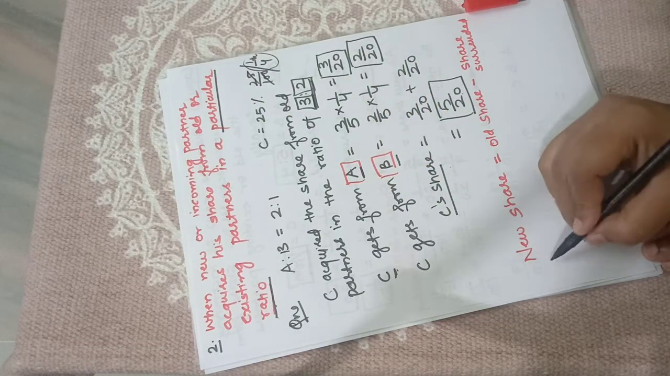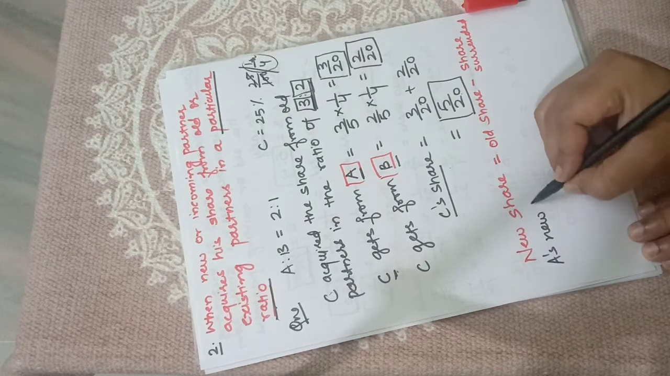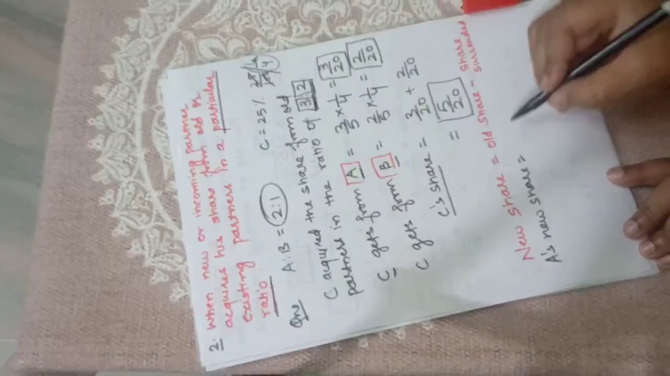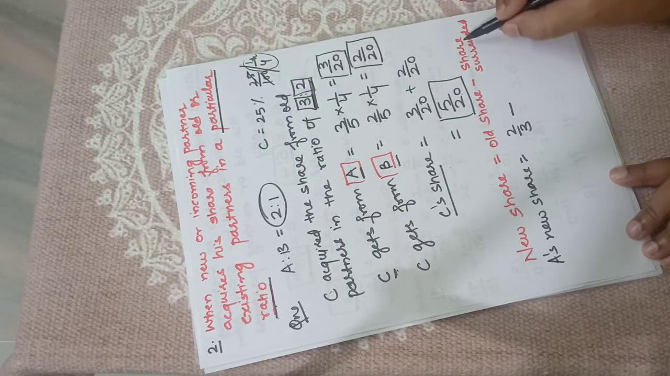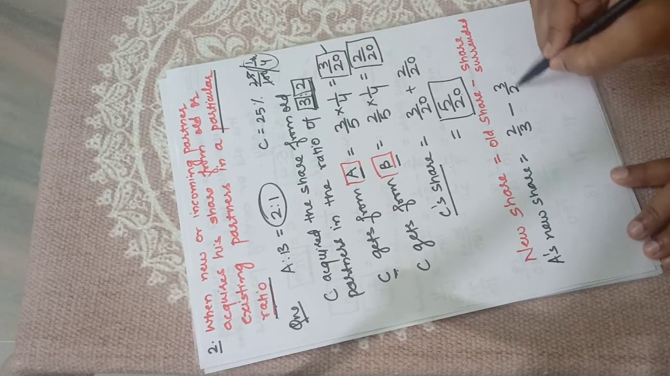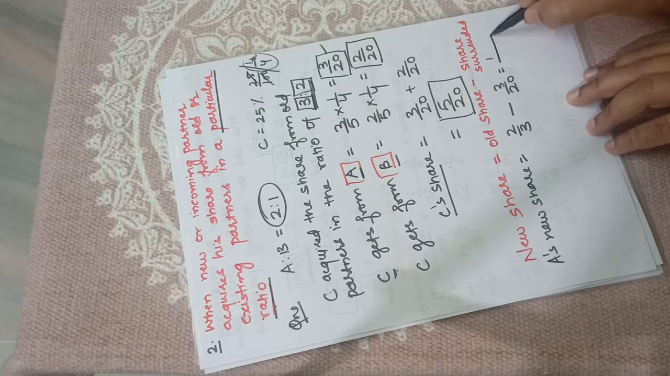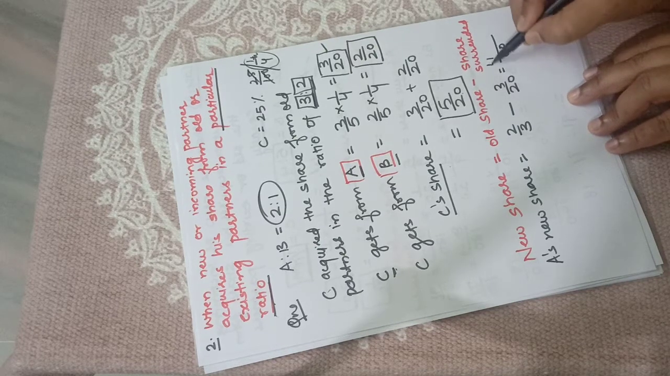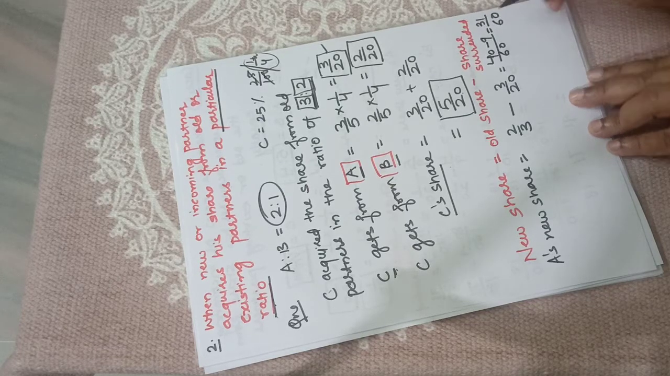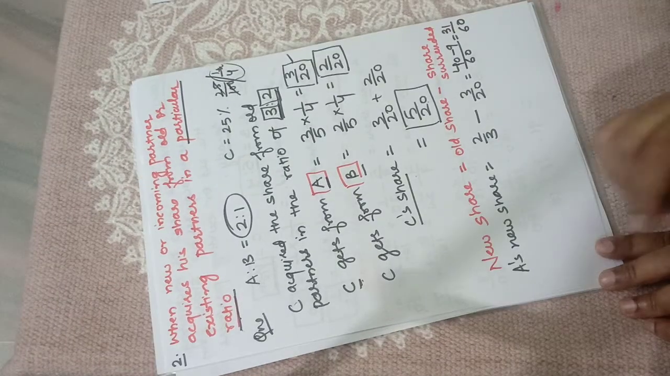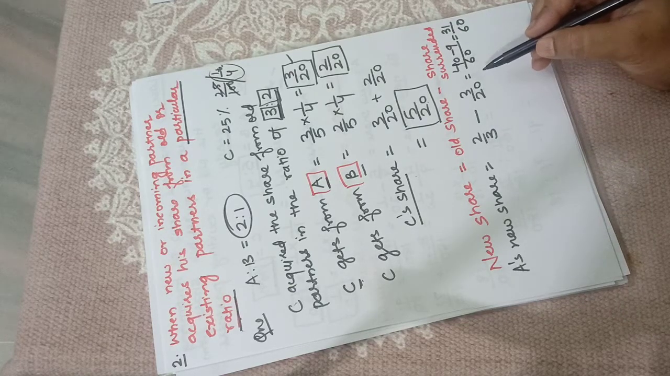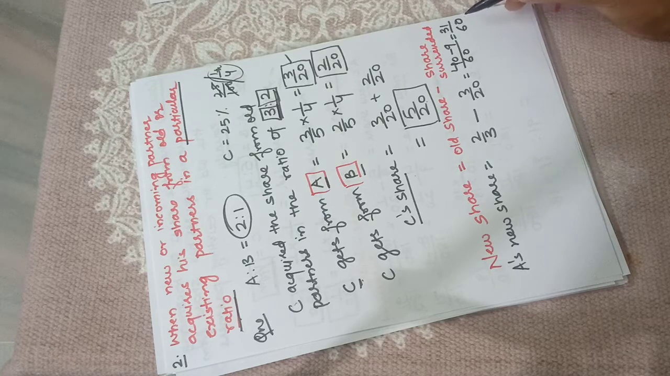So A's new share will be, what was his old share? His old share was 2/3 minus the share he has surrendered, that is 3/20. So here you get 60, and this will become 40 minus 9. It will become 31/60. So this is A's new share, or 2/3 minus 3/20, or 31/60 is the new share of A.